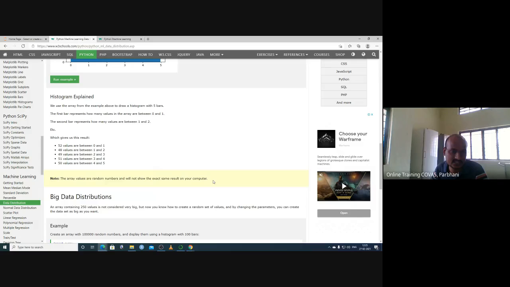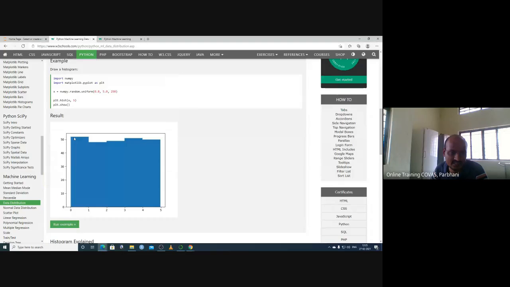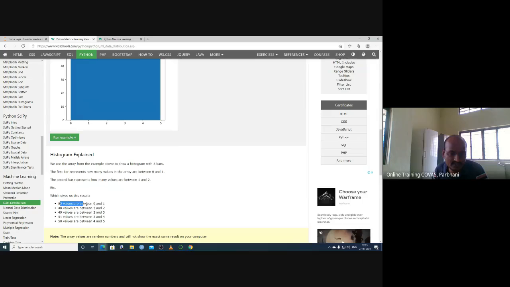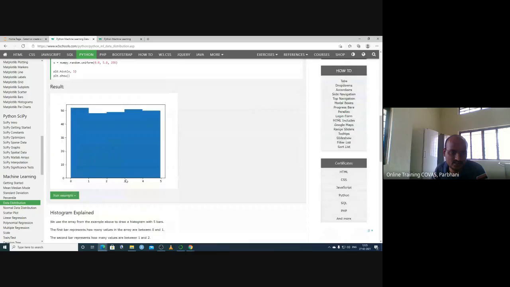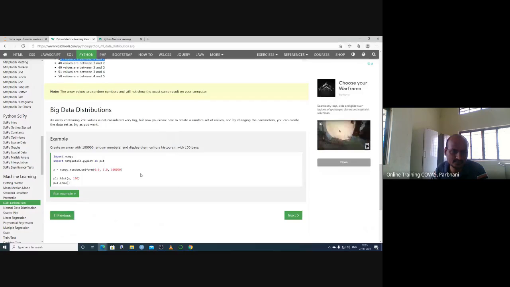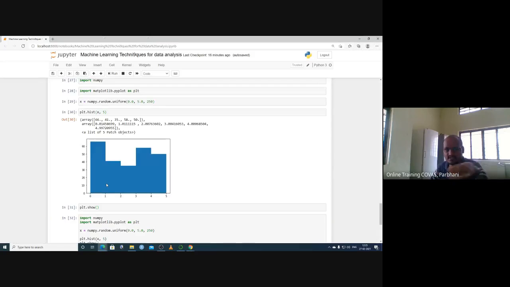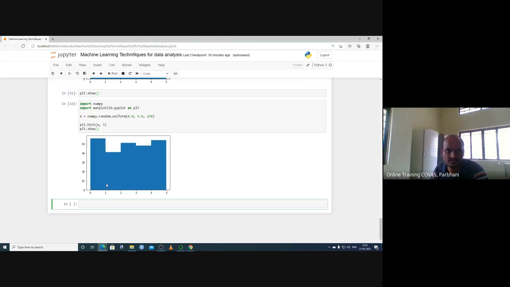So this is a histogram. Basically, 50 here means 52 values are between 0 and 1. So between 0 and 1, 52 values are there. Between 1 and 2, some 48 values are there. Between 2 and 3, some 49 values are there. So this is the meaning of the histogram. This is a uniform distribution. The distribution is uniform, meaning it is of a level width.